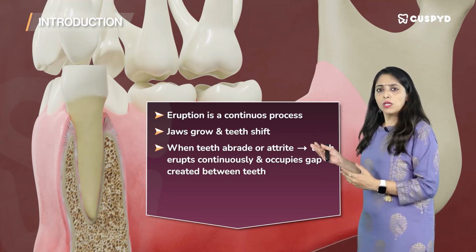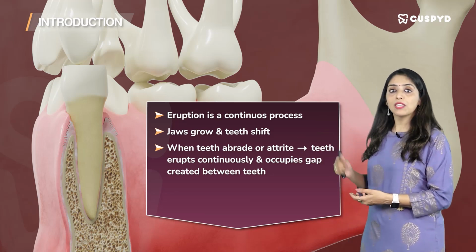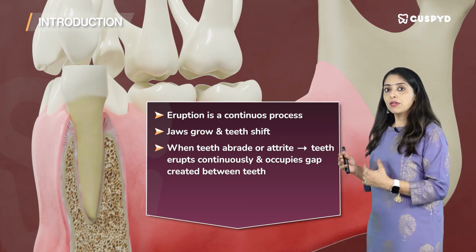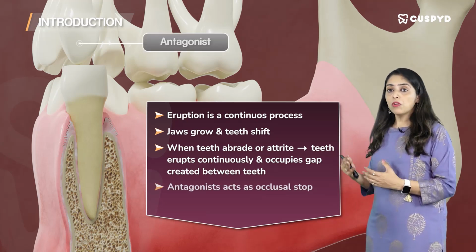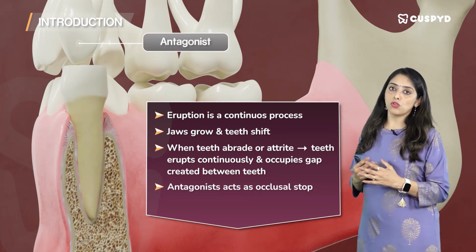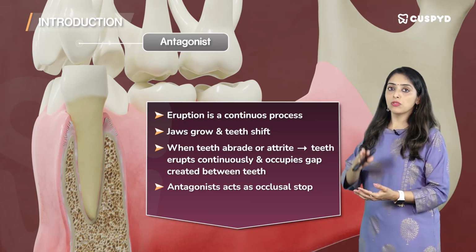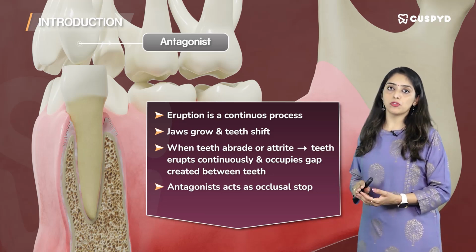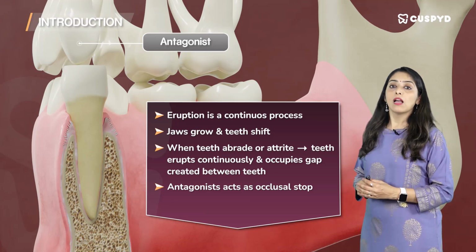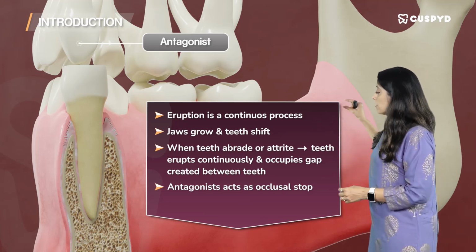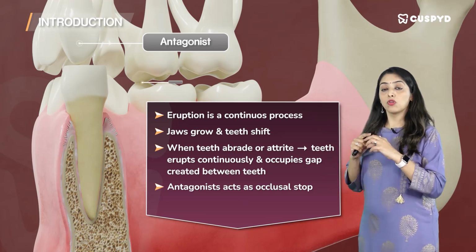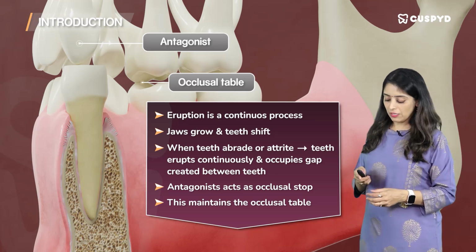So why is it so important to maintain this contact with the antagonist? Because how are you going to chew? The antagonist acts as an occlusal stop, meaning it will tell the tooth that only till here you are supposed to grow, not beyond this. And that is how your masticatory line is maintained. So your occlusal table is maintained intact.